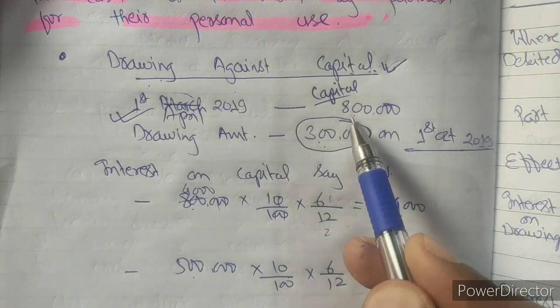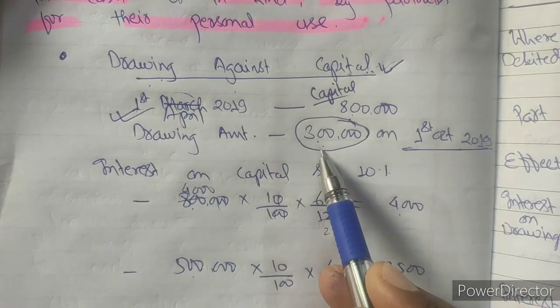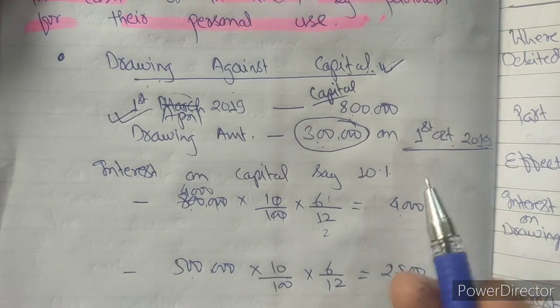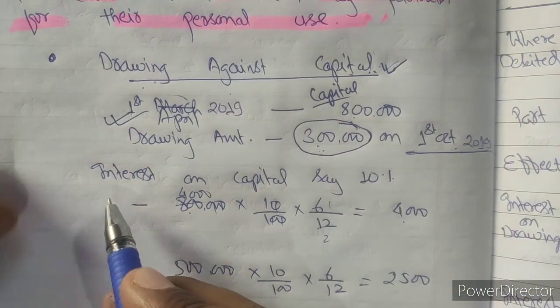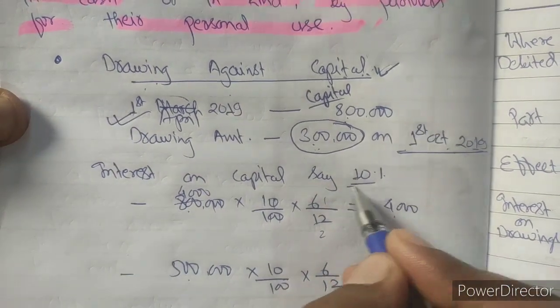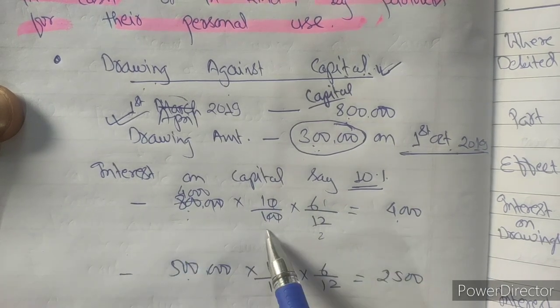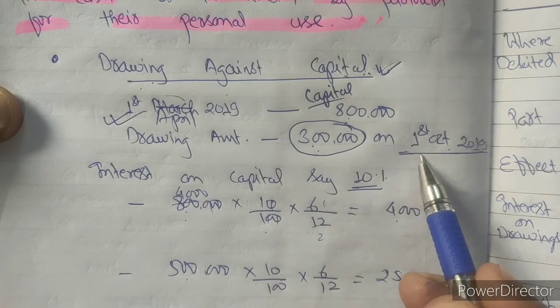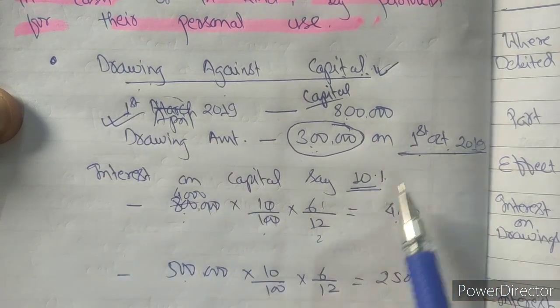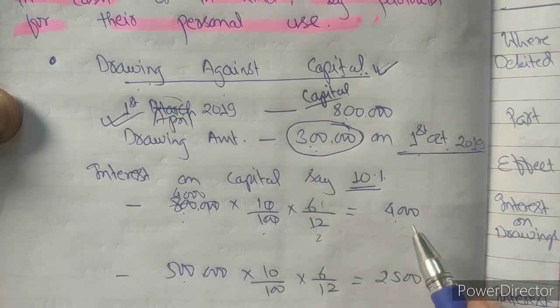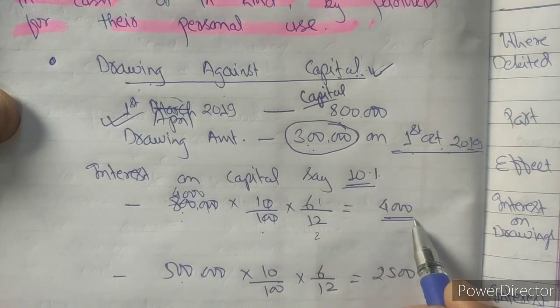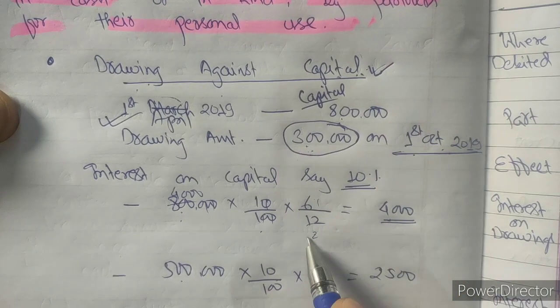For example, the beginning capital was 8 lakh. He took out 3 lakh on 1st October. Then what will be his interest on capital, if we say 10% is the rate? So 8 lakh was the beginning amount, 10 upon 100 is the rate, and time is up to 1st October, meaning 1st April to 1st October, 6 months, so 6 by 12. So the interest on capital is 40,000 up to 1st of October.